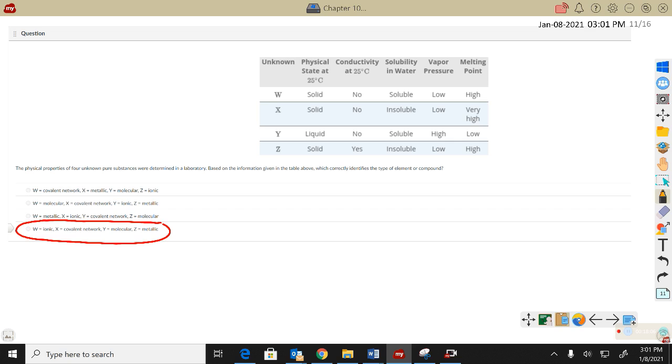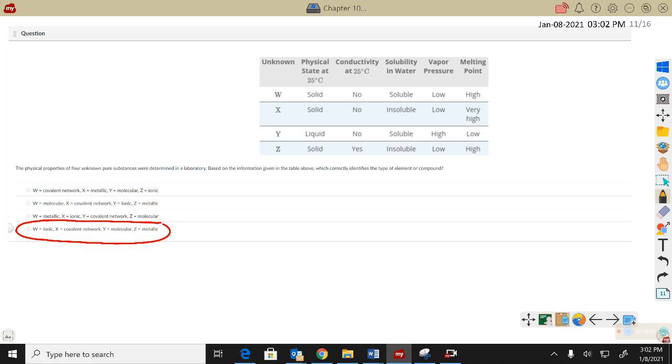And in that solid structure, the charges are very compact and attracted to one another. They're not going anywhere. Now it does dissolve in water then, and you would have moving charges in solution, but very high melting point and low vapor pressure, because again, those charged ions are very attracted to each other. So maybe you can easily identify W and Z as the ionic and the metallic.